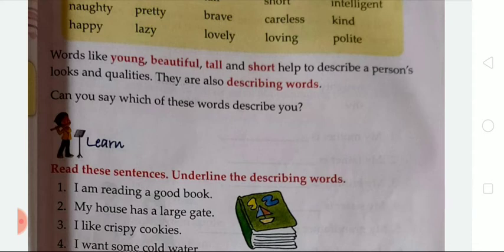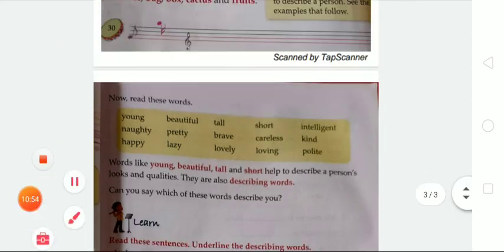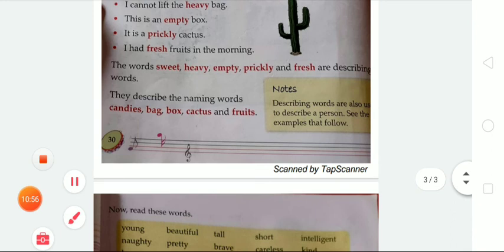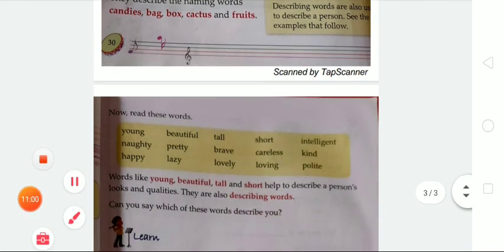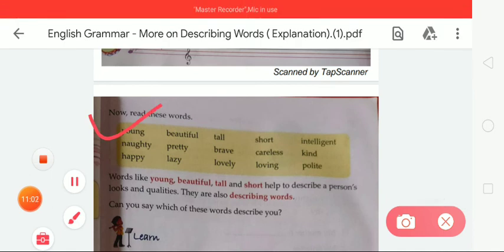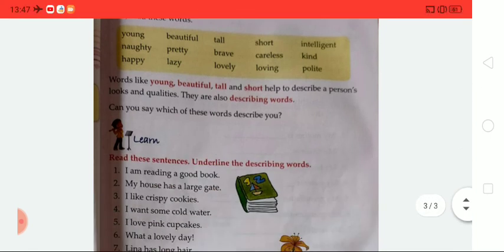Okay students, so now your homework is that you must learn the definition of describing words, and after that you must also learn the describing words that are given on page number 31. Okay students, so this is your homework, you have to do it. I hope you all understood how you can complete this given exercise in your book.